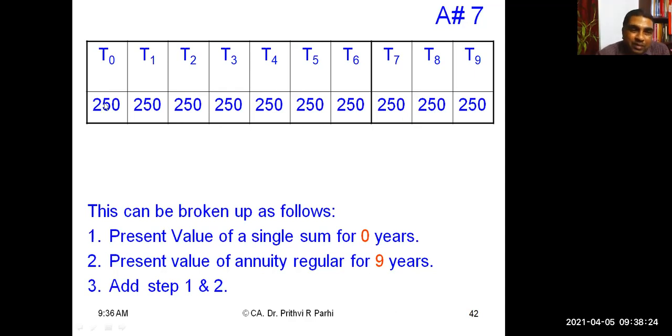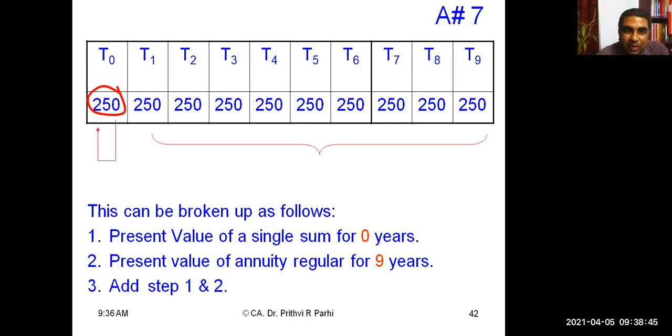In an ordinary annuity, this amount should not be there, so we'll ignore this cash flow. Once we ignore it, it is converted into an annuity for 9 years. Is it not? Yes.